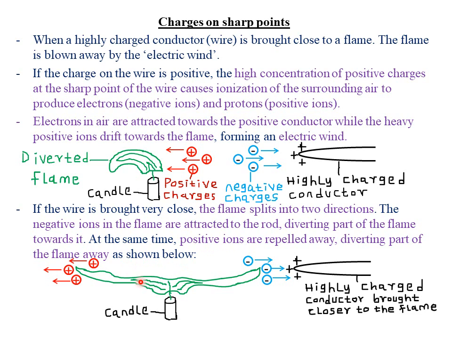So the most important thing is to know the expected observation. In this case, the observation is that the flame will split into two directions. Then if you're asked to explain the observation, this will be the explanation: the negative ions in the flame are attracted towards the rod, hence diverting part of the flame towards it. At the same time, the positive ions are repelled away by the positively charged conductor, diverting part of the flame away from it. So these two diversions cause our flame to be split into two directions.